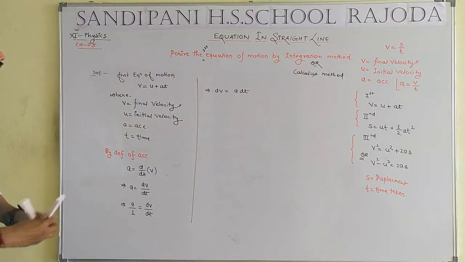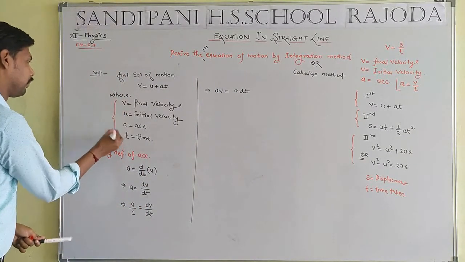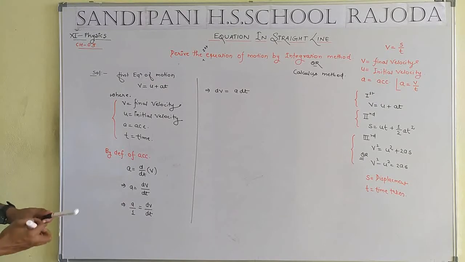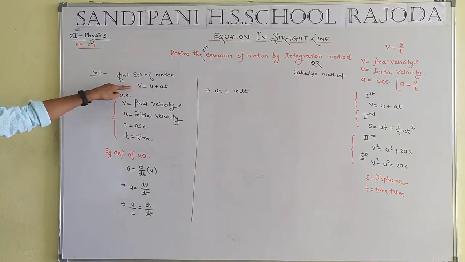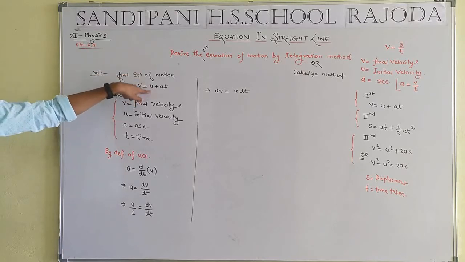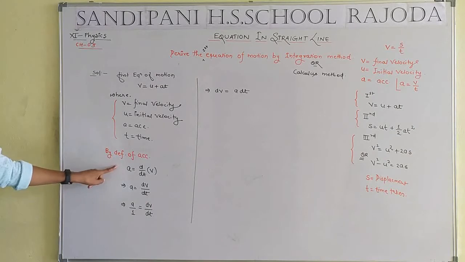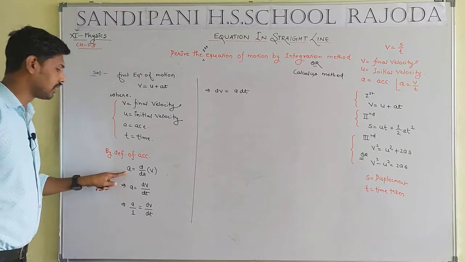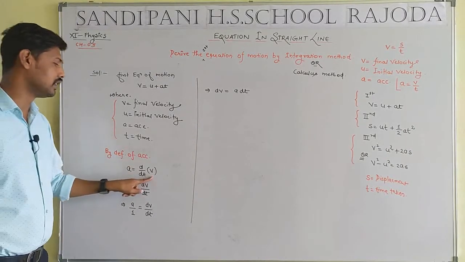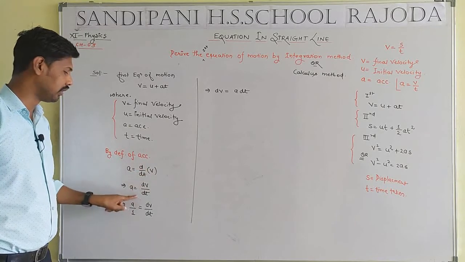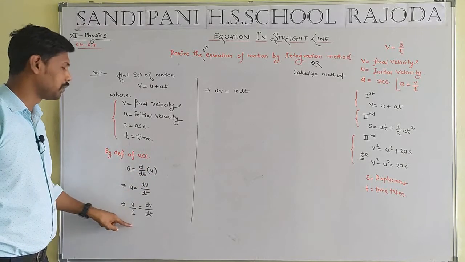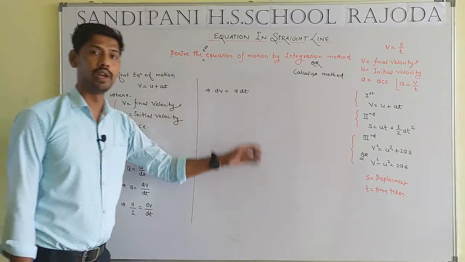Student, again we will start from the initial point. First, what is the first equation of motion? V equal to u plus at, where v means final velocity, u means initial velocity, a means acceleration, t means time. By the definition of acceleration, the rate of change in velocity, dv by dt will be equal to a. By cross multiplication, we get dv equal to a dt.